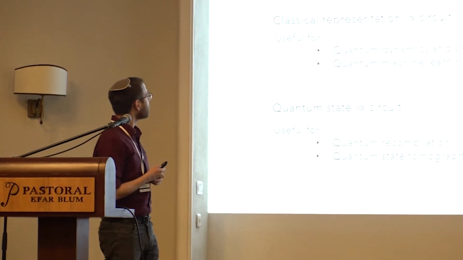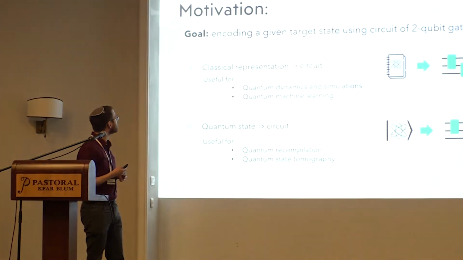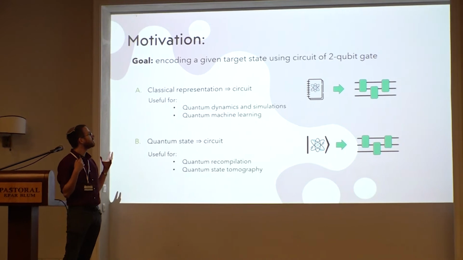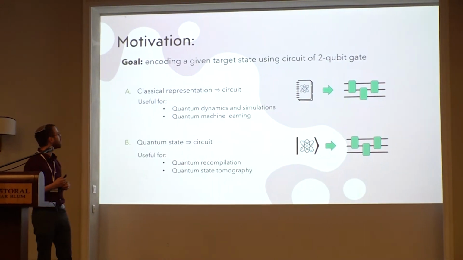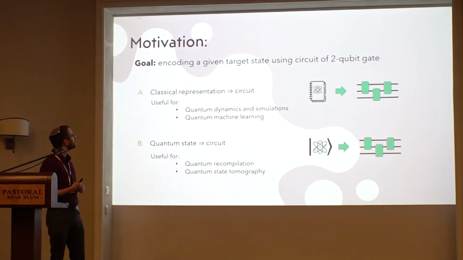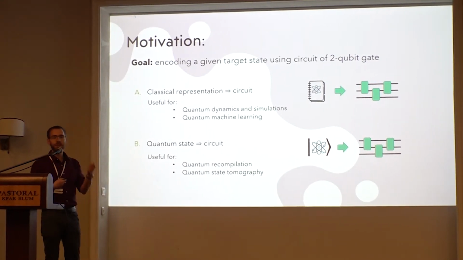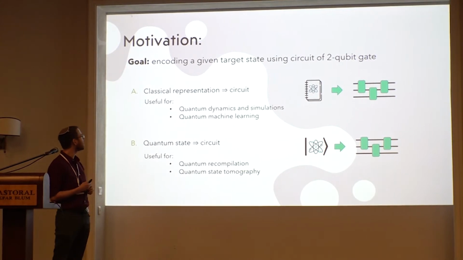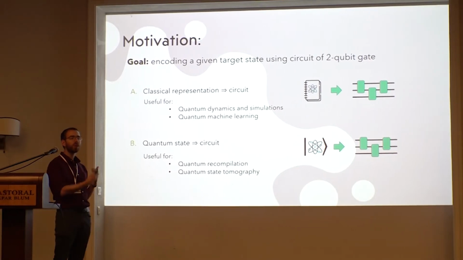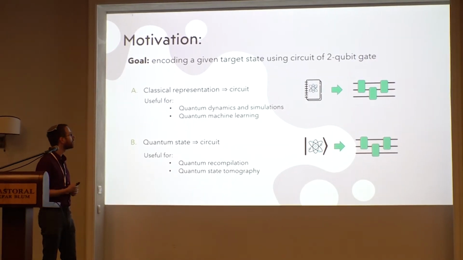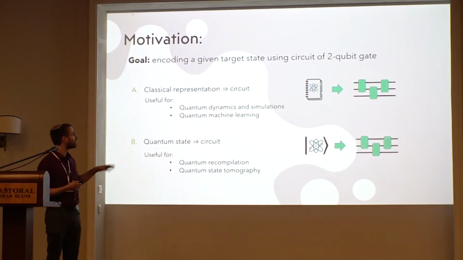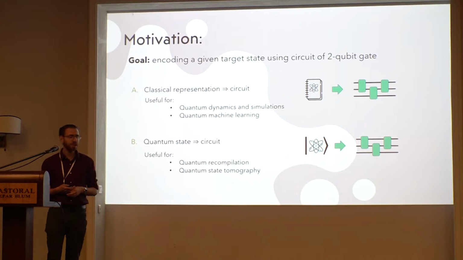Let's start. My goal in this work is pretty simple. I try to find a circuit that encodes a given state. So for example, if you give me a quantum state, I want to be able to translate these different amplitudes, or different descriptions of the quantum state, and prepare the state on a real quantum computer using 2-qubit gates. For the scope of this work, I'll only talk about pure states.